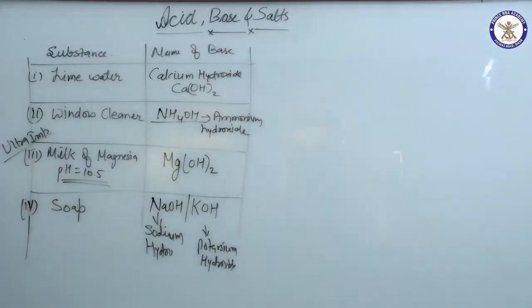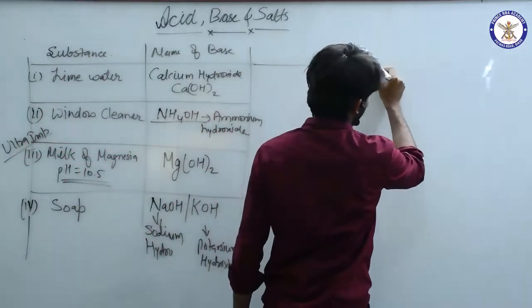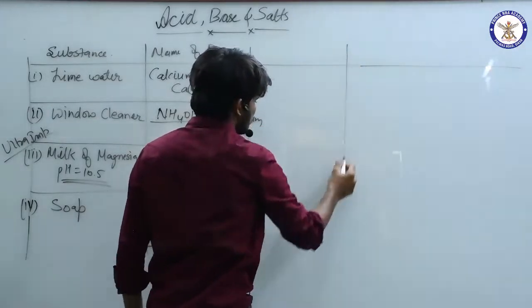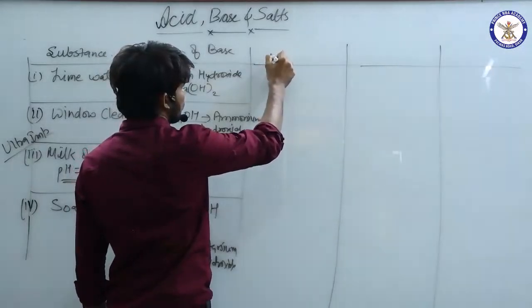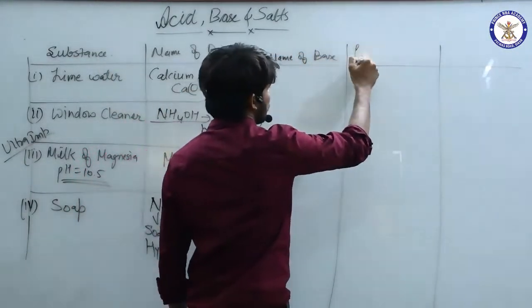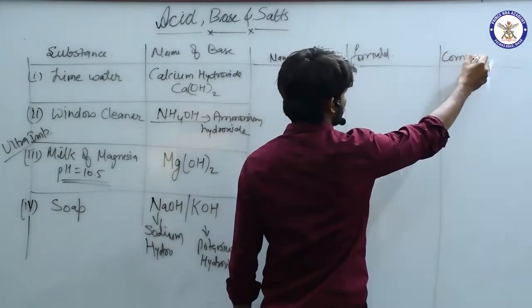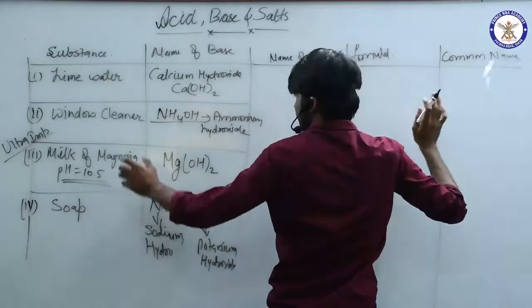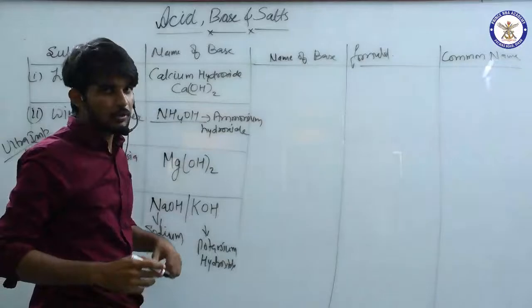Now we have a few more bases. Again I am making a table. Please make a table of it also. We are going to make 3 columns in that: name of base, chemical formula and common name. So these are the different substances in which these are found, but some important ones, again I am writing over with their common name.